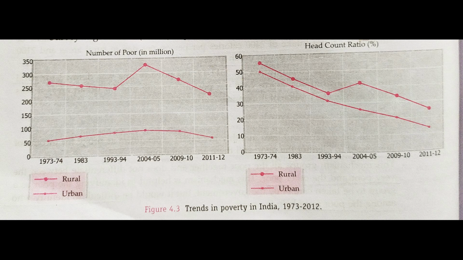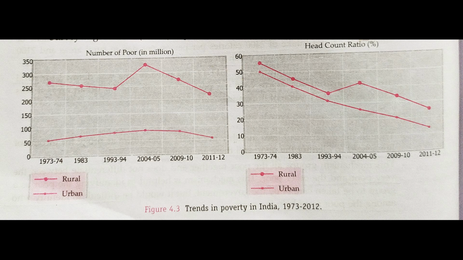That means their standard of living has risen and it has become only 22%. So whether we talk about millions of poor people or the head count ratio, both show the same thing, that after the implementation of the new economic policy, surely